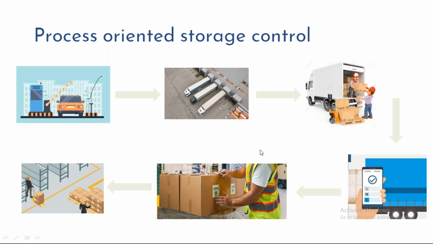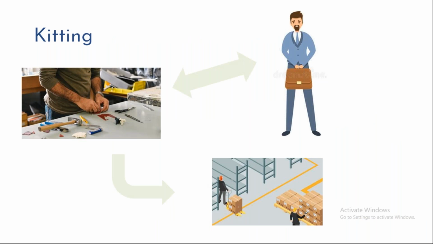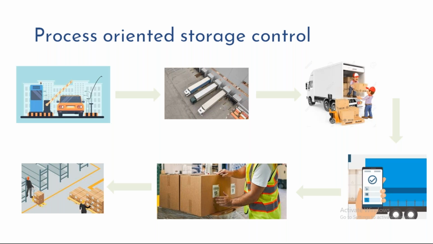So in outbound process also, we have multiple steps. First, we pick the stock, and then we perform the packing, and then we move the stock to a location where we stage it before the truck comes in, and then we ask the vehicle to go outside. So these are the processes available in outbound also. So again, as I mentioned, other WMS softwares will focus on the storage and receiving shipping related activities, whereas EWM focuses more on processes.